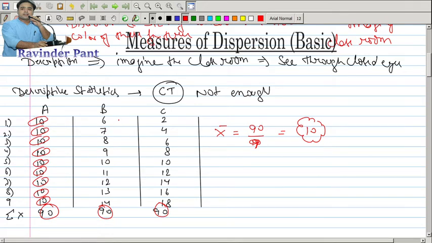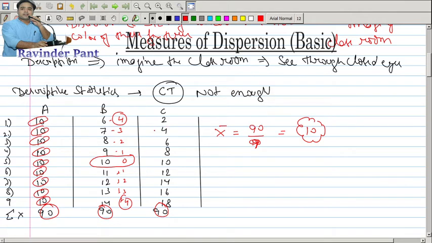So we find that the difference here is 4, 3, 2, 1, 0, 1, 2, 3, 4. These are negative and these are positive. So we see that the variation is there, but this variation is not going beyond this 4-point variation. So this B series is less consistent than A.